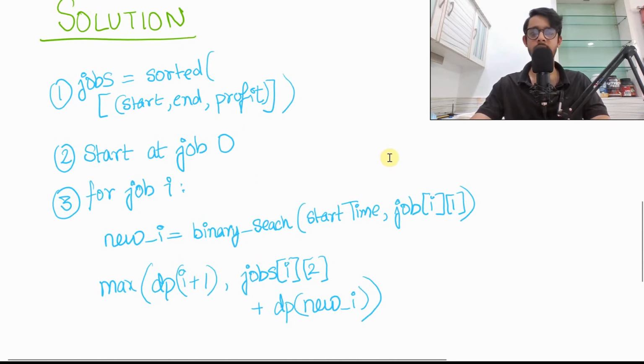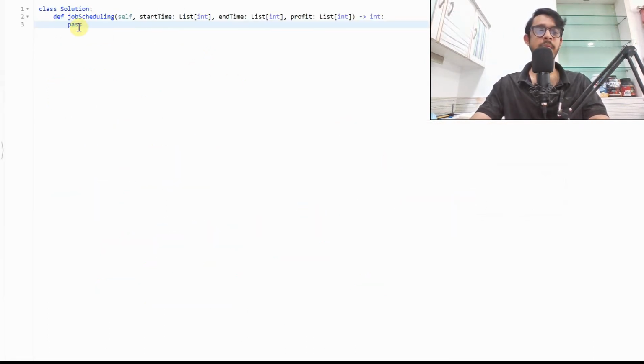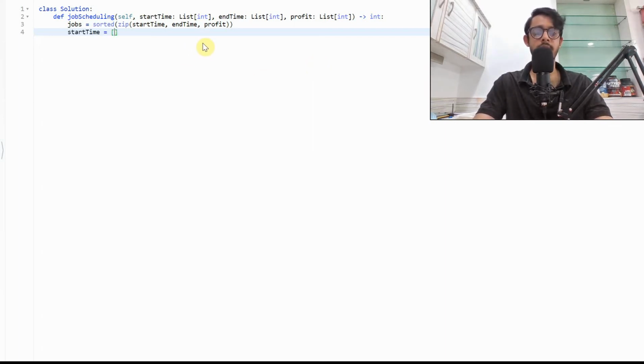And that is pretty much it. Now we can just code this up. I know it's a hard problem, but the code is actually pretty dumb easy. Okay, we'll have a jobs, which is a sorted list of what? A sorted list of zipped start time, end time, and profit. Easy. This sorts automatically by the start time list. We'll also need start time to be written out separately, which is going to be the item 0 for item in jobs.